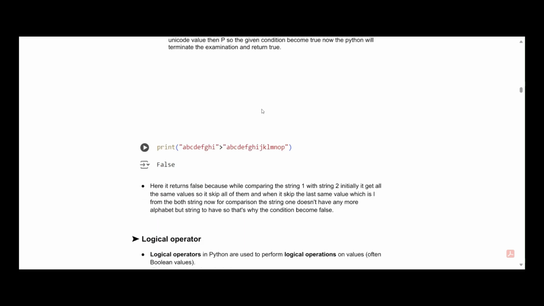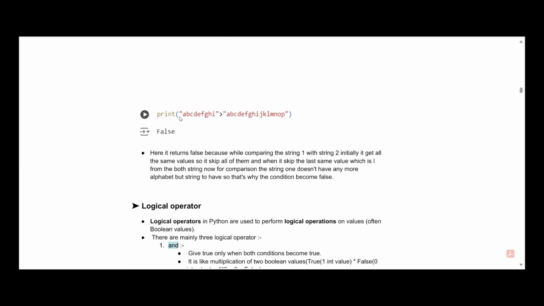After that, let's see another example, which is basically this example. In this example, in the first string we have A B C D E F G H I, all lowercase letters, and in the second string we have A B C D E F G H I J K L M N O P. If we look carefully, the second string has the first string in it also, like A B C D E F G H I, which is the first string.